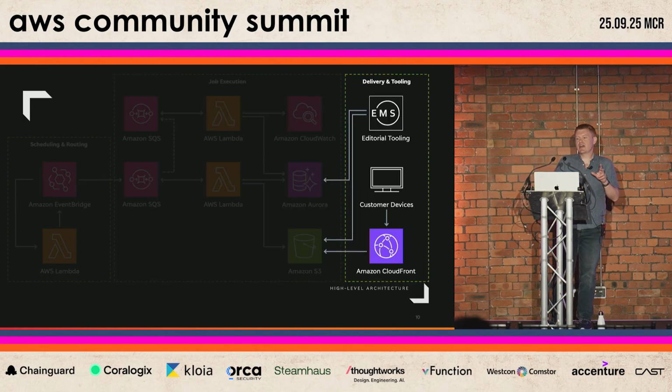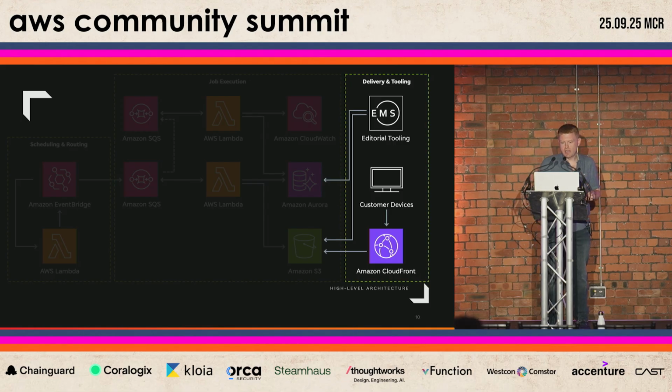And finally, we have what we call our tooling and delivery components. These are really crucial pieces to our architecture. But to keep things focused today, we're not going to deep dive into these, just to give you a quick snapshot, this includes our Query Builder UI, which is the UI that our editorial teams use to create the queries, and various APIs that deliver the Rails straight to our customers' devices.